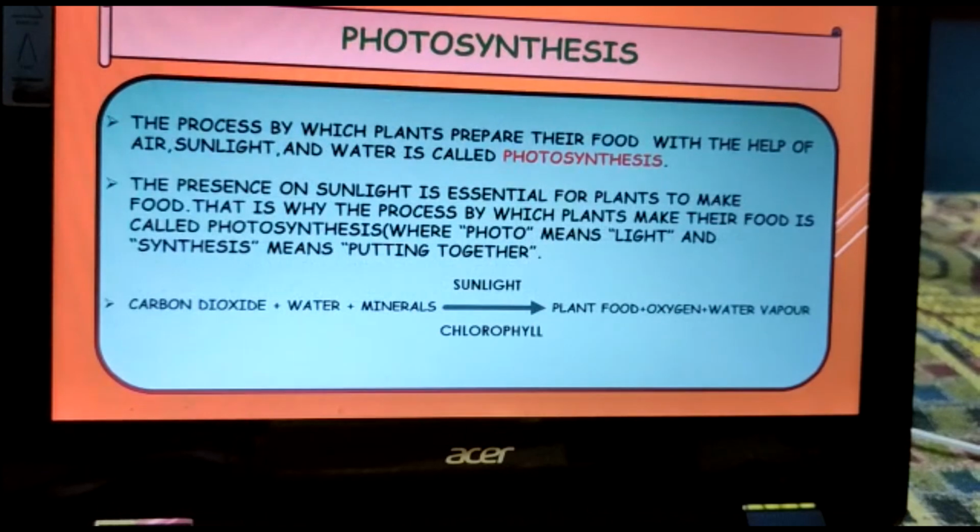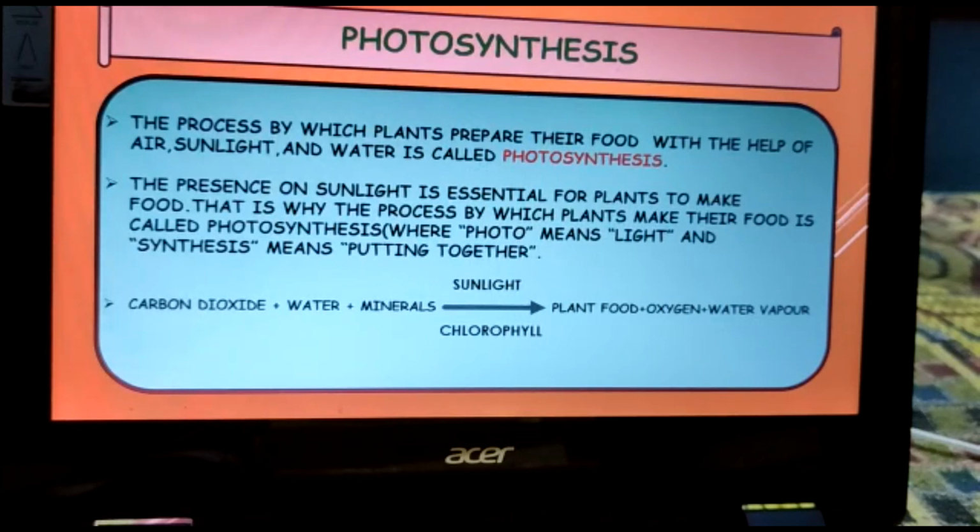I have also written the definition of photosynthesis. This is the process by which plants prepare their food with the help of air, sunlight and water. It is called photosynthesis. And do you know what is actually the meaning of photosynthesis? Photo means light and synthesis means putting together. So what does a plant do? Plant actually puts this carbon dioxide, water and minerals together, and using the energy, that is light from sunlight, they prepare their food.